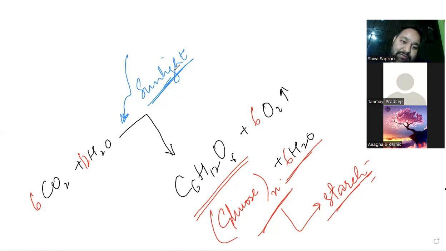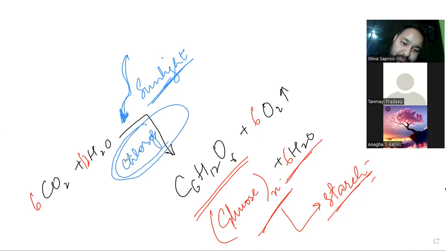Okay. So sunlight is performing this type of reaction. Energy for this reaction is coming from sunlight. And this sunlight is trapped by a special form of molecule, chlorophyll. So what is the function of chlorophyll? It traps sunlight. Yes. So this was a simple reaction. Now we will go in detail.